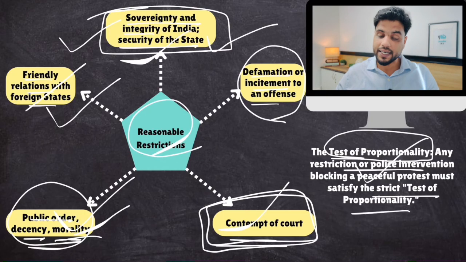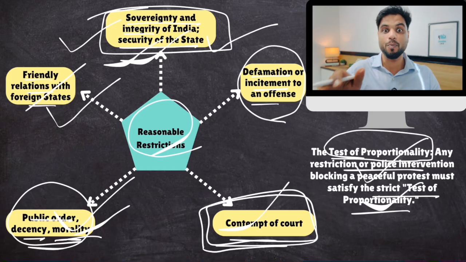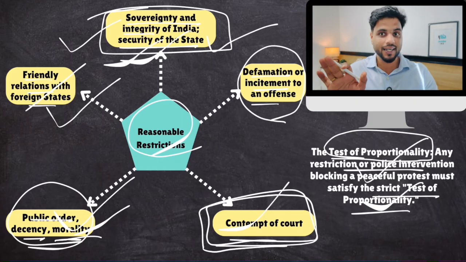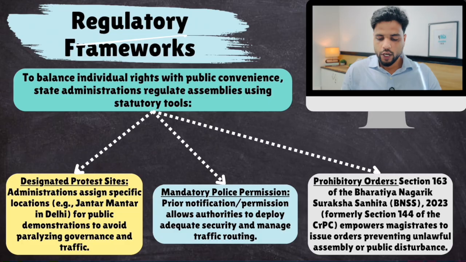So this proportionality test is checked by the courts of India, whether police action to impose reasonable restrictions is proportional action or not. The reaction of the police should be proportional to the action of protesters. You understand the point, right? Now, the regulatory framework.